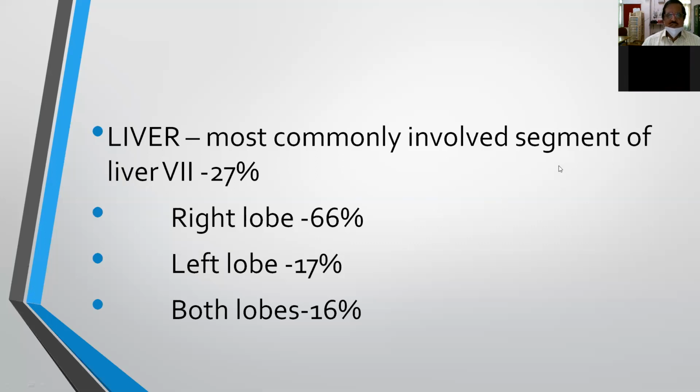In the right lobe, 66%. I already told why the right lobe is more commonly involved. It is the largest segment, and it contains about 75% of the liver tissue. Next comes the left lobe of the liver, that is 17%. And both lobes sometimes get involved in about 16% of the cases.